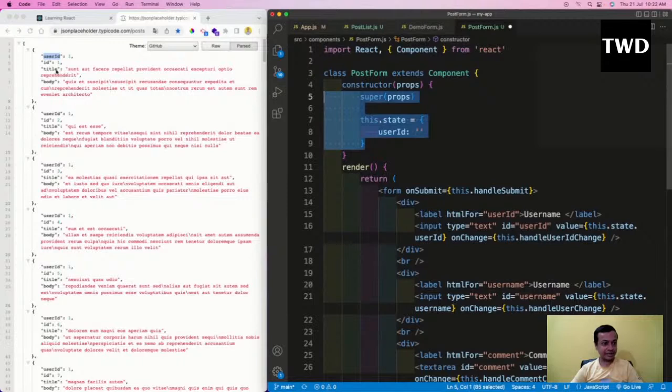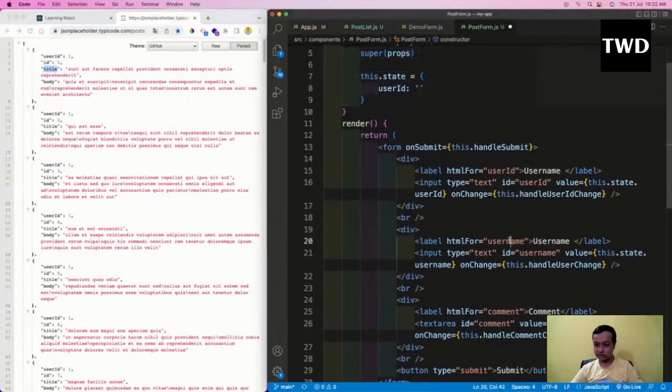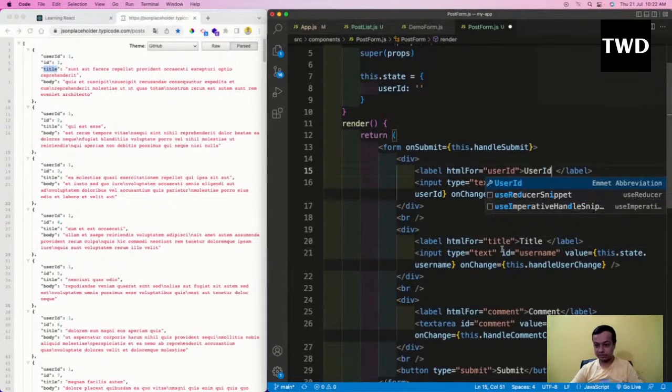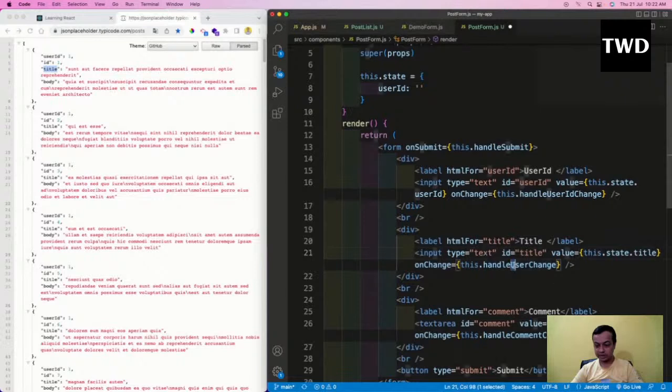The second thing is that the title is required, so I will take the title also. Title I'll put here, not username, it is user ID, title, and title, handle title change. Then the last one is the body, because we have to pass these 3 things.